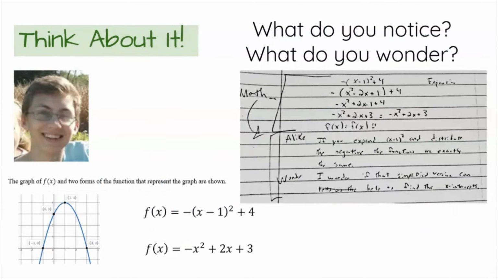Hi, Spencer. Hello. So when you looked at the graph of f of x and the two different forms of f of x, what did you notice? I noticed that if you expanded the x minus 1 squared expression and distributed the negative, the functions are exactly the same. So I'm looking up here at your work. So you expanded, distributed the negative and simplified. Oh, like combine like terms. Yes. So negative 1 plus 4 is 3. Yeah. So you noticed that not only did you notice, but you showed that those two functions were equivalent. Yeah. Okay, and what did you wonder?